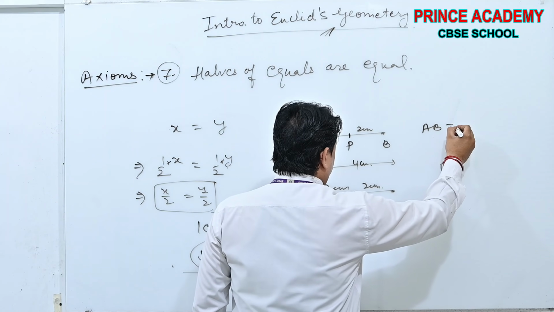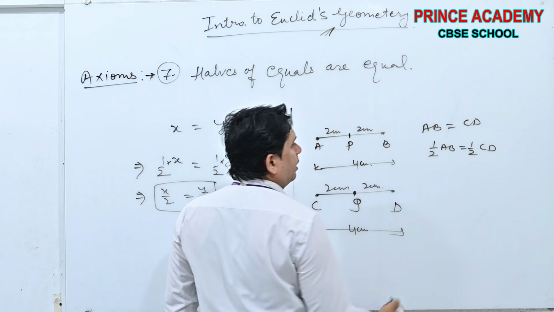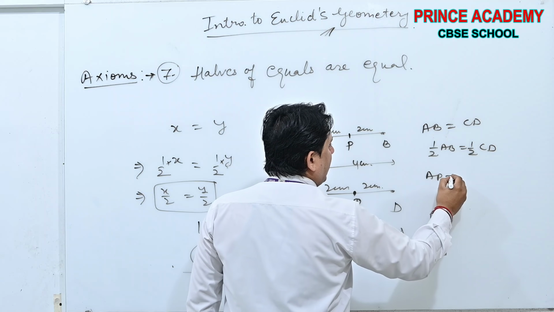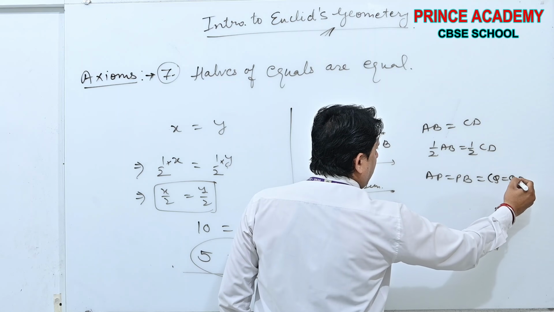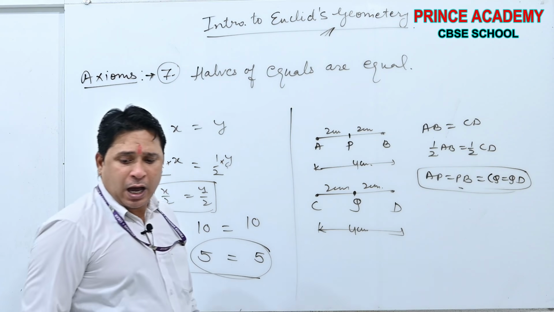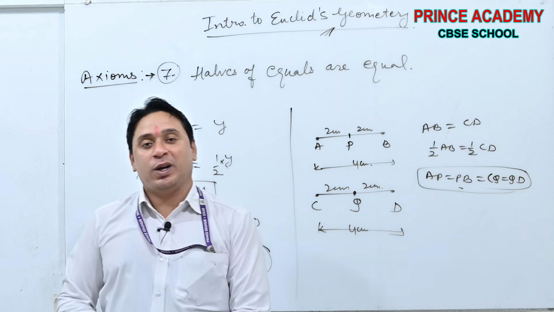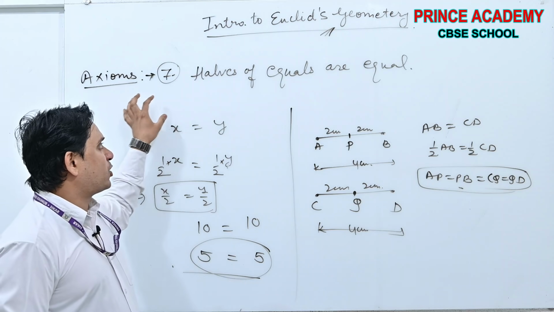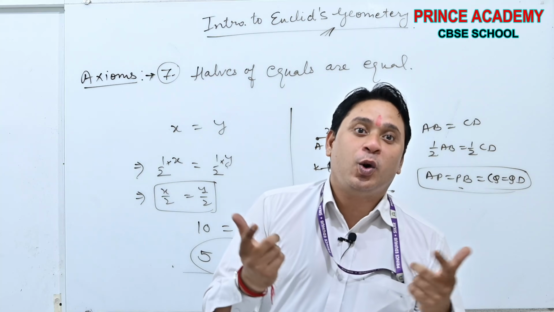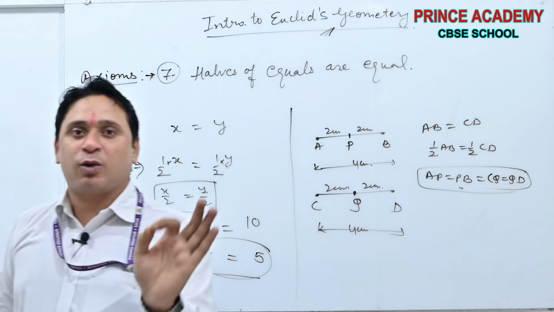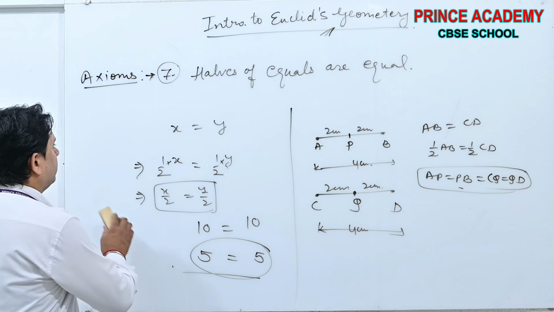AB is equal to CD. Therefore, their half will also be equal. And AB's halves are AP and PB, and CD's halves are CQ and QD. You got my point? That's why I am saying half of equals are also equal. Done beta? It is axiom number 7. 10 is equal to 10, therefore 5 is also equal to 5 because half of equals are equal. Done beta? Okay, take the screenshot.